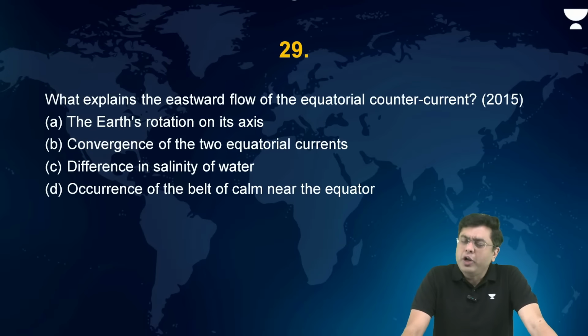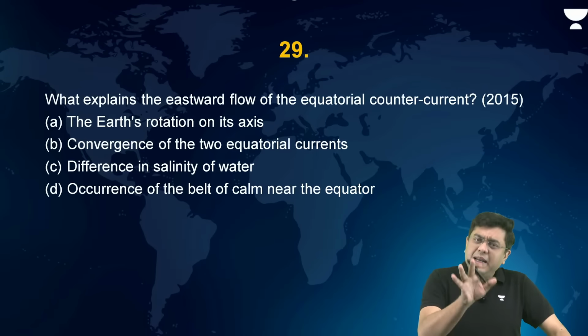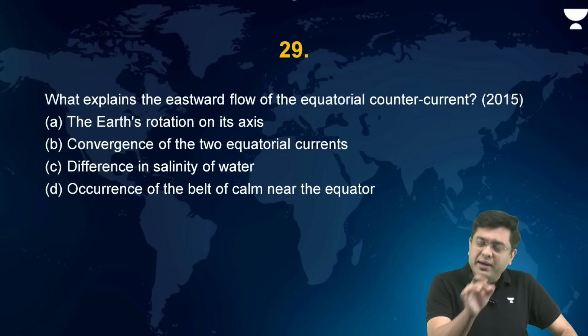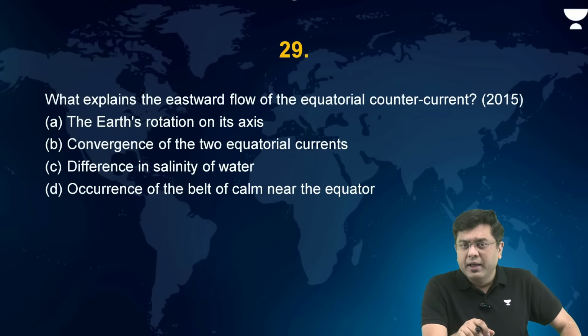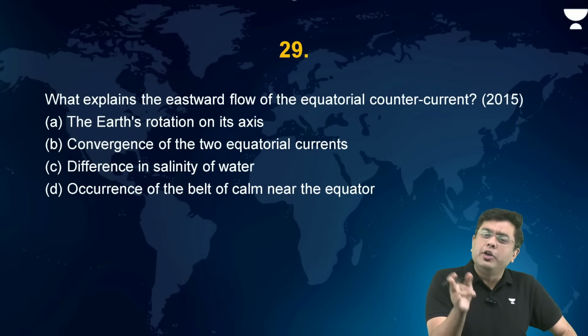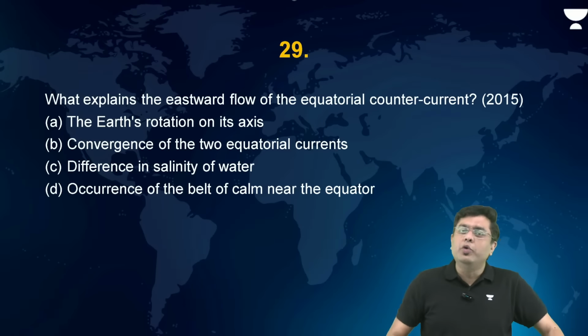Now, what explains the eastward flow of the equatorial counter current? The equatorial counter current is permanently present in the equatorial Atlantic and the equatorial Pacific, but in the case of the Indian Ocean, you only have a seasonal equatorial counter current.